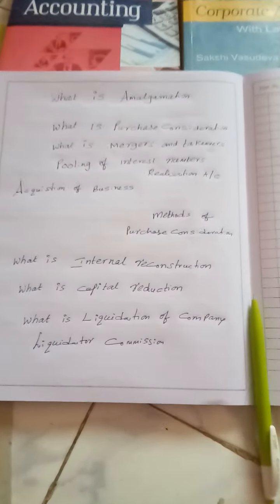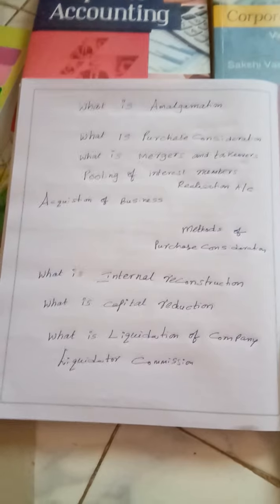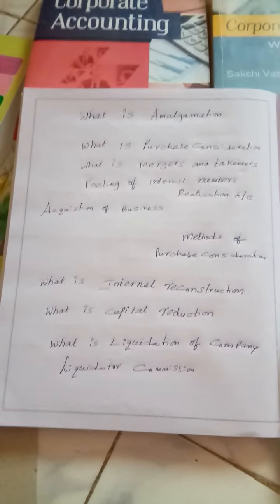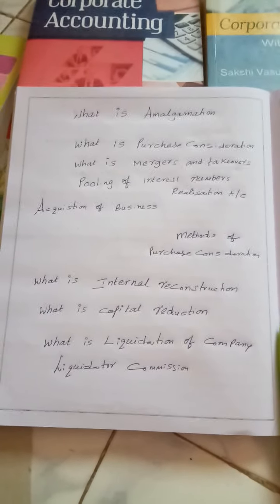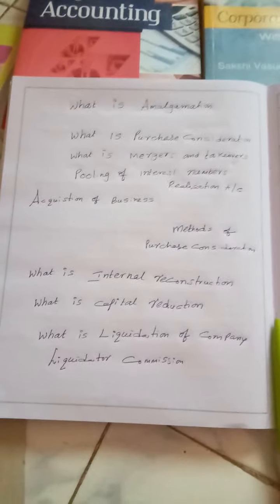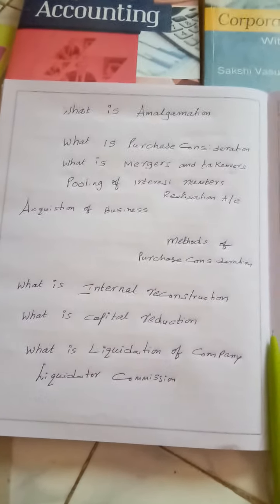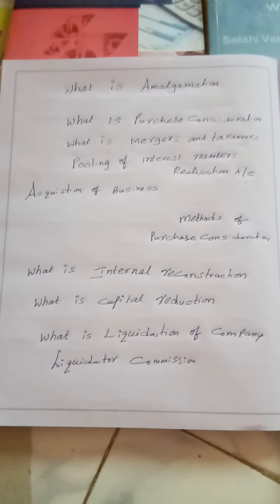Then here comes one more important and interesting topic of corporate accounting: what is liquidation. A company is an artificial person, my dear students, as you know, which is created by law. The ending process will be done by the company itself only, meaning the final stage of the company is said to be the liquidation. When a company gets liquidated, the assets of the company will be sold and the liabilities will be repaid.